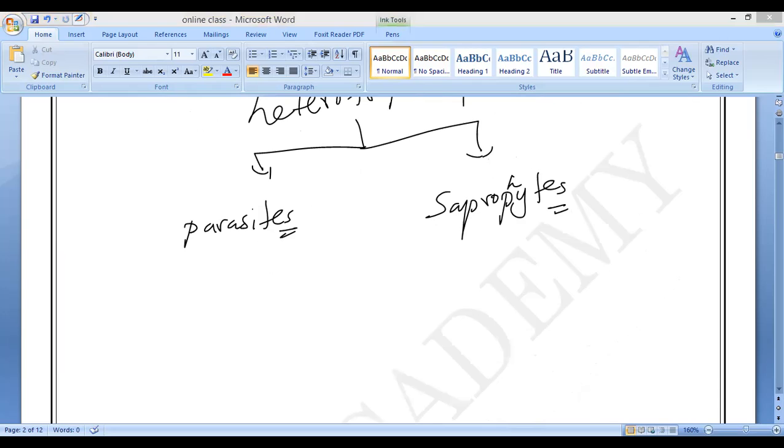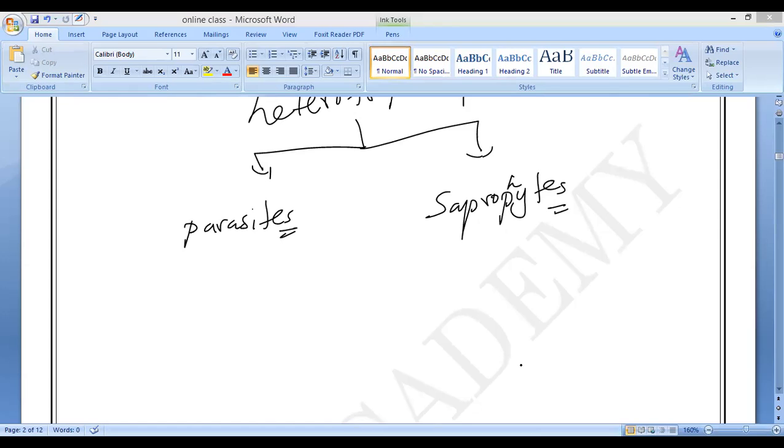So now, like animals, even some plants are also heterotrophic. All the animals are heterotrophic only. Will you accept it or not? All the animals are heterotrophic mode of nutrition only. Like all the animals, some plants also have the heterotrophic mode of nutrition. So now we will discuss the two types of plants, the parasites and the saprophytes, which have the heterotrophic mode of nutrition.